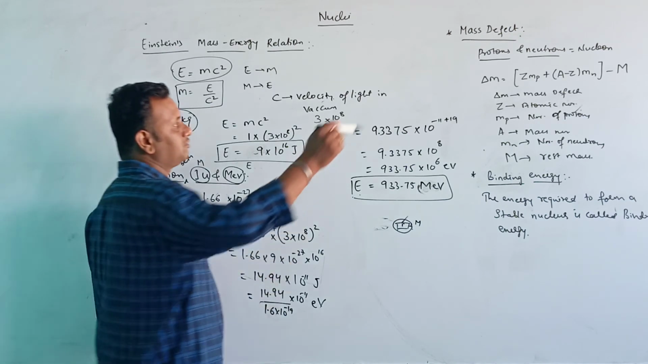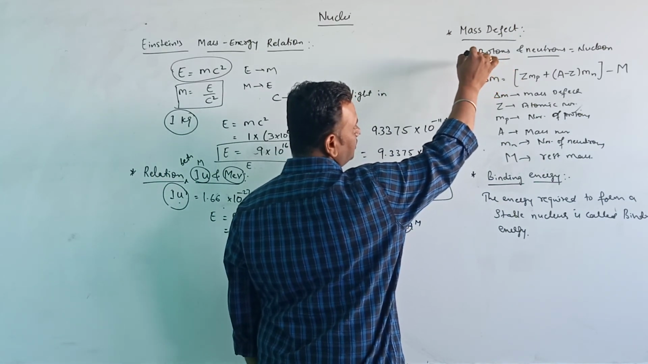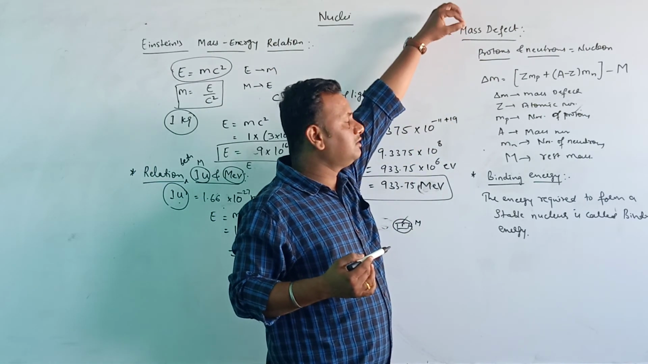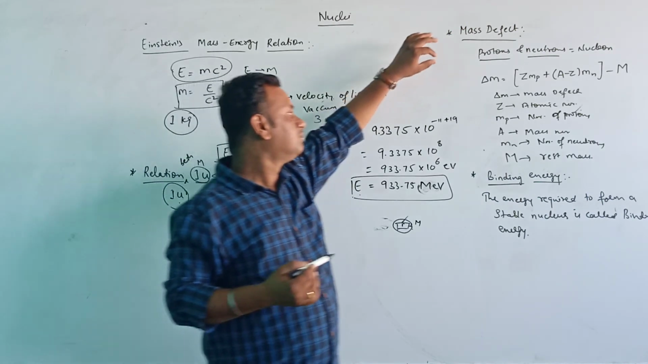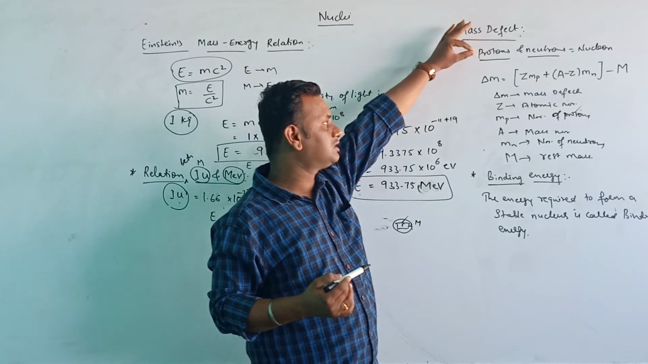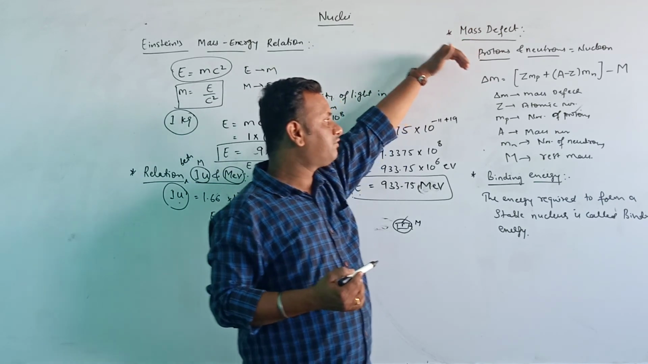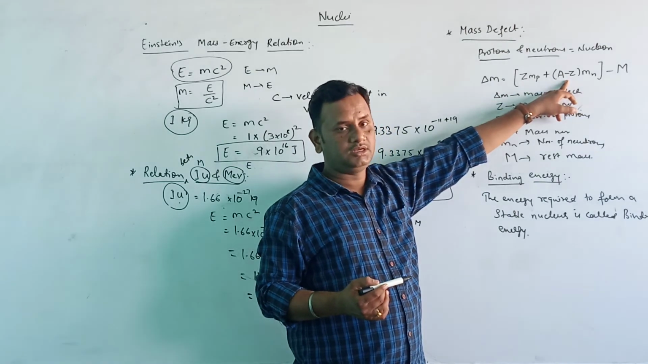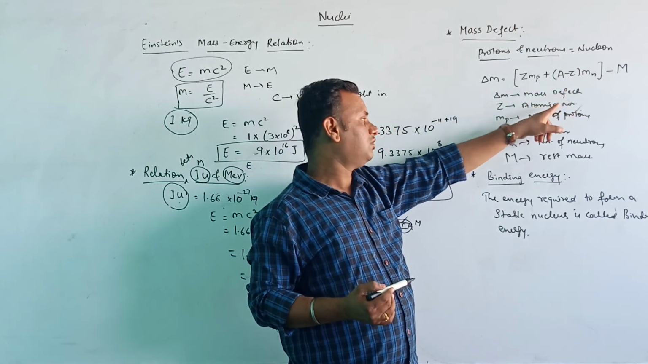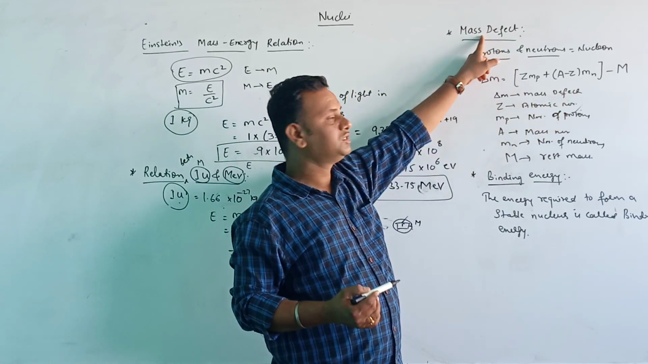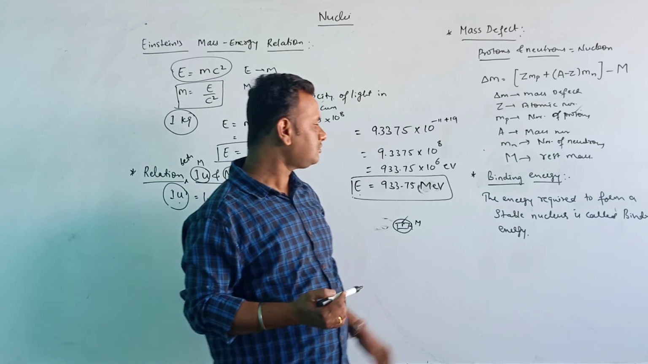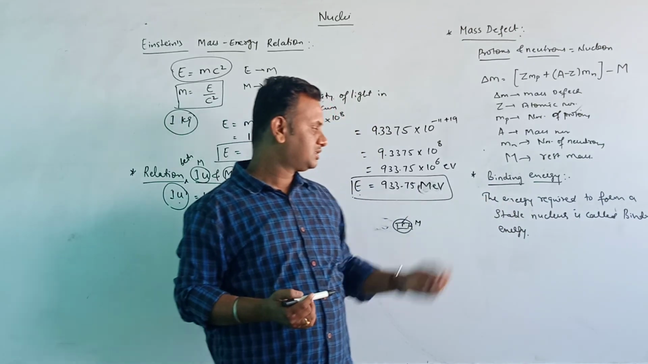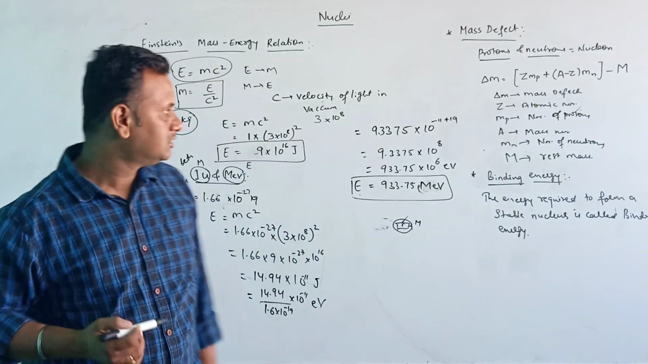Now, mass defect: we know that any nucleus is made up of protons and neutrons, together called nucleons. The difference between the sum of the masses of the protons and neutrons and its rest mass is called the mass defect. Binding energy, the energy required to form a stable nucleus, is called binding energy. So just note this.